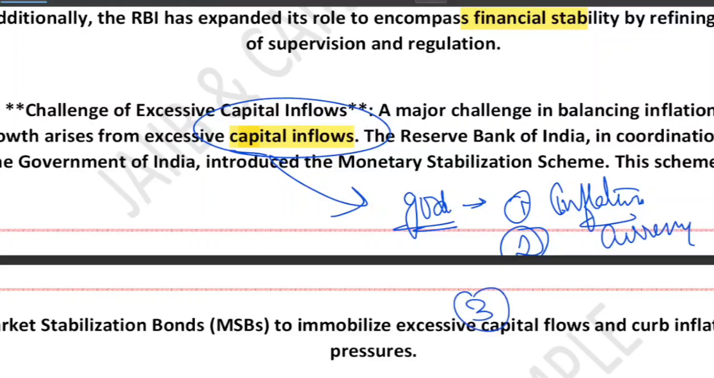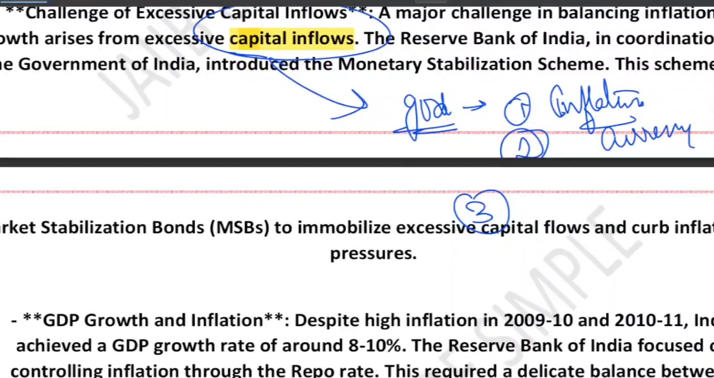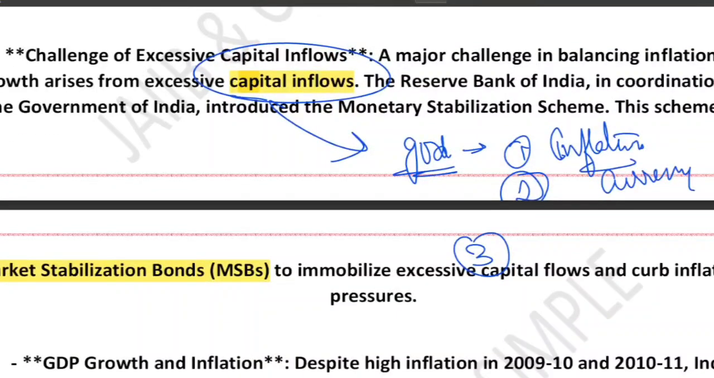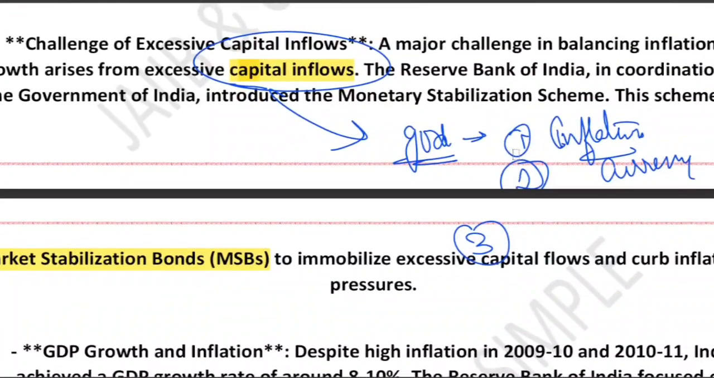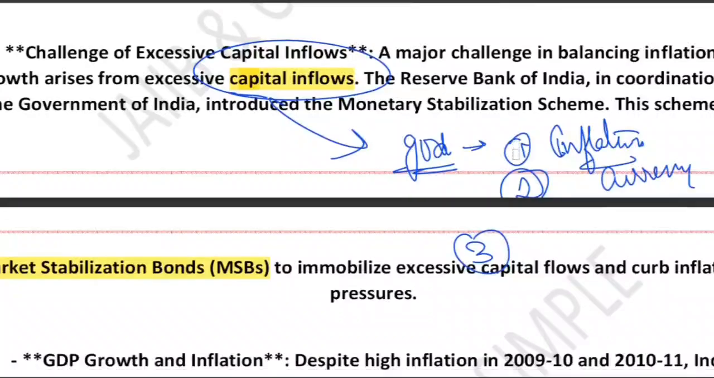To manage this, RBI and government introduced the MSS, the Market Stabilization Scheme. This scheme helps absorb excess money from the system. We have discussed why monetary policy is so important. The first thing I told you is that money supply grows only as fast as the economy can handle. This is the first reason, right?